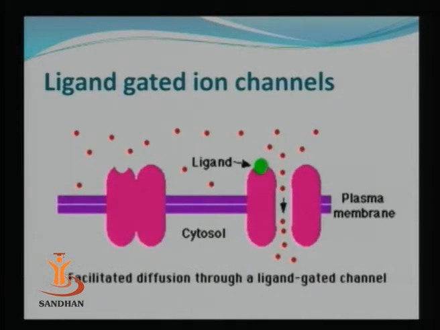Now this is an example of that signaling molecule, and how it influences the transport of molecules across the cytoplasmic membrane. As you can see in the figure, the purple portion is the lipid bilayer, and the pink colored portion is the channel protein. In the first instance, the channel protein is arranged in such a way that it is closed and it is not allowing the molecule to cross the cytoplasmic membrane. But as soon as a ligand molecule, shown in green color, binds with the channel protein, the channel immediately opens up and allows the nutrient molecules to cross the cytoplasmic membrane.